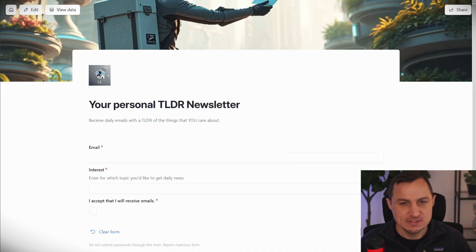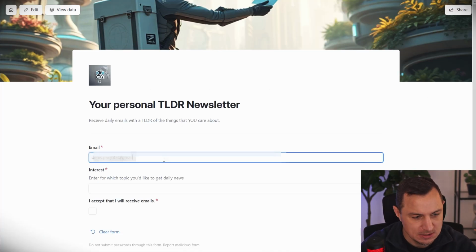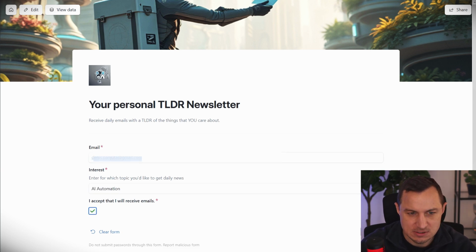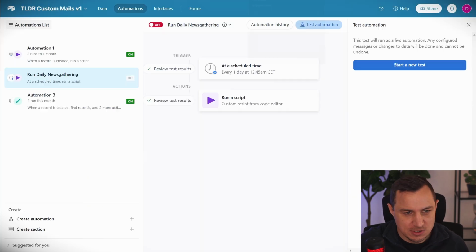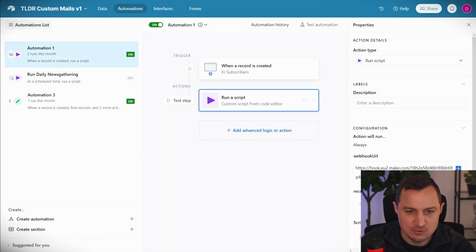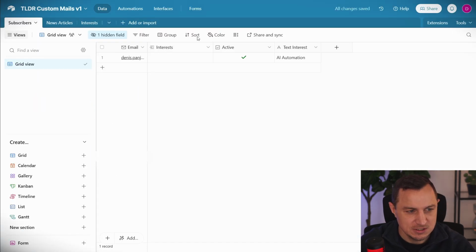All right, so now let's test this. Therefore I'm going to enter my email address here. And the interest, let's say I'm interested in AI automation here, and I accept that I will receive emails. And I need to make sure that my automations are turned on. This is the one that runs when I create the new user. So let's submit that. This created a new subscriber here, which then should also create a new interest any moment now. There we are. So a new interest was assigned.